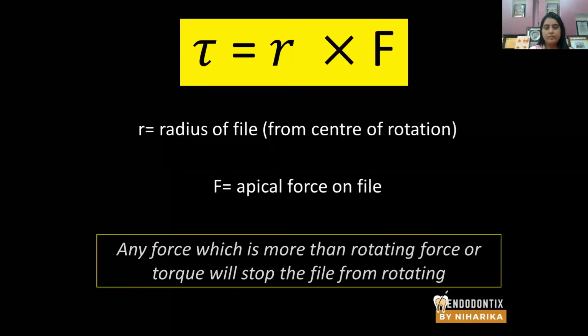So the file will fracture, file cannot rotate. Okay, so how is the torque calculated? Torque of a file is basically the amount of force, apical force acting on the file, multiplied by the radius of the file. And any force which is more than the rotating force or the torque will stop the file from rotating.